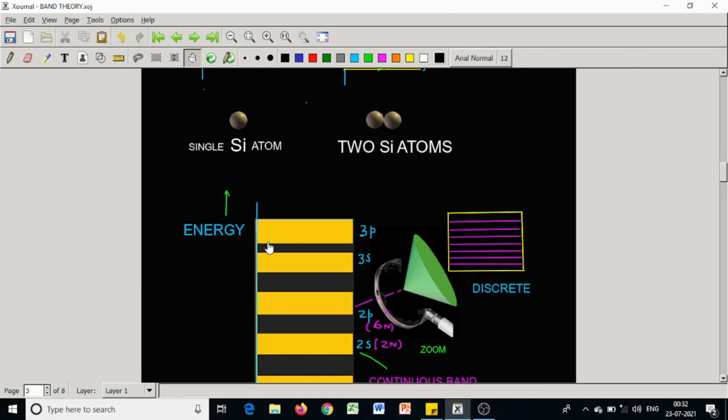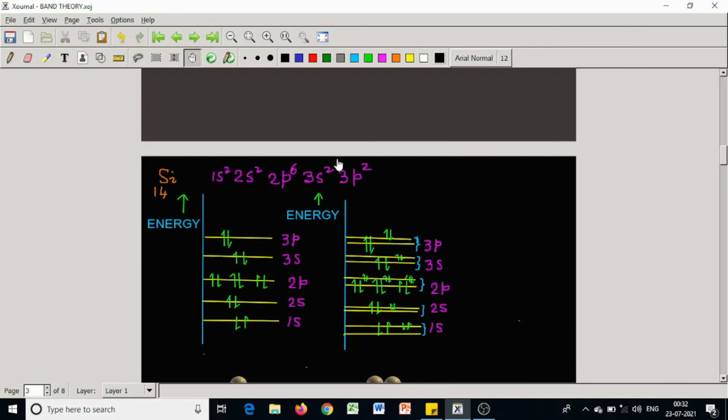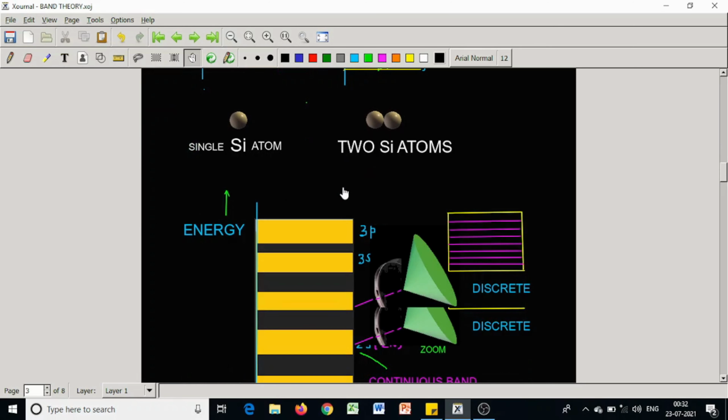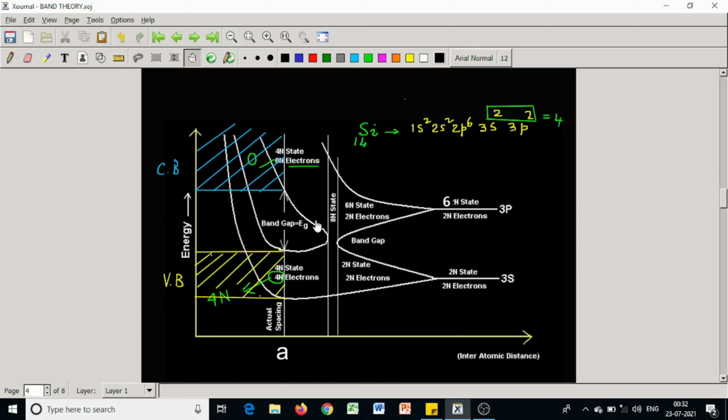As I told before, 3p is the outermost band. It comes to this position in the energy level diagram. This is the highest occupied level in the valence band.